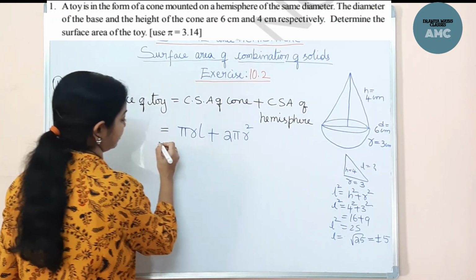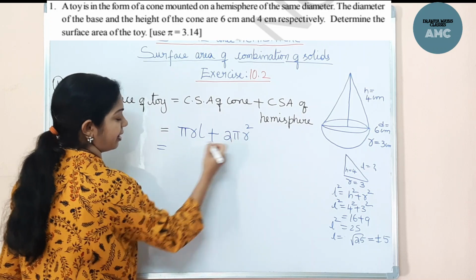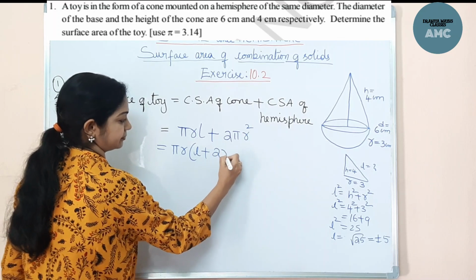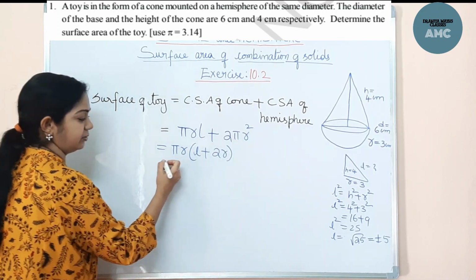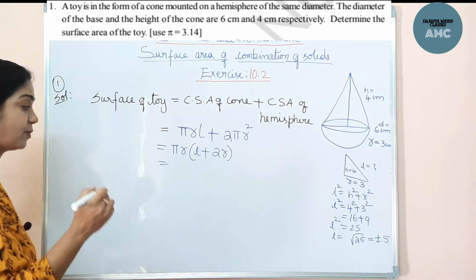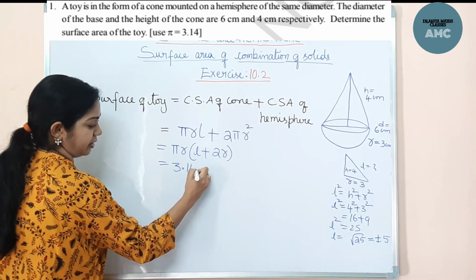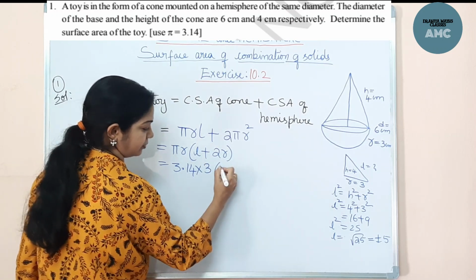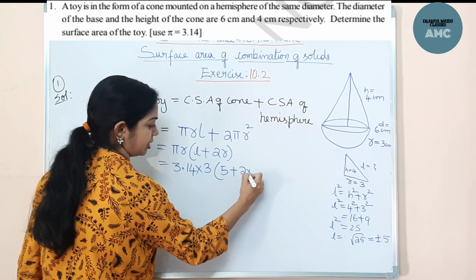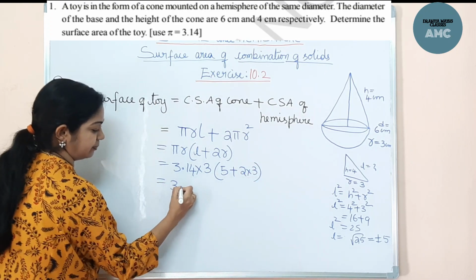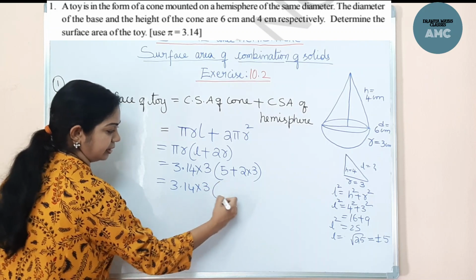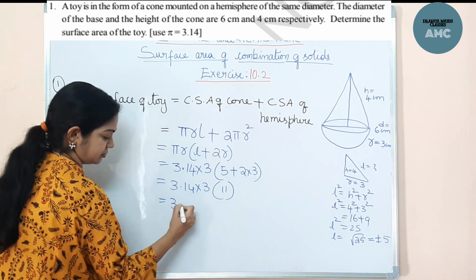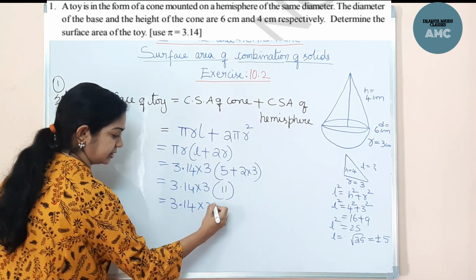So plus 5. Now we will substitute here. Both pi and r are common, let me take them out. So this comes to pi r into l plus 2r. I have taken the pi value and r value common. Now we'll substitute. Given that the pi value is 3.14, 3.14 into r value 3, into l value we found, 5, plus 2 into r which is 3. So this comes to 3.14 into 3 into, 2 threes are 6, 6 plus 5, 11. So this comes to 3.14 into 33.